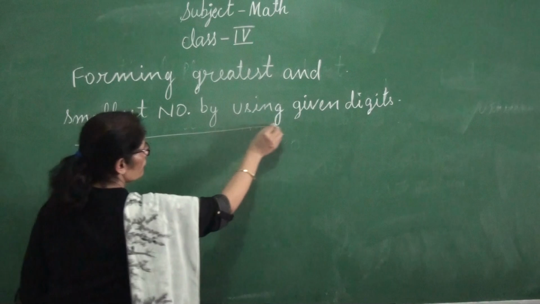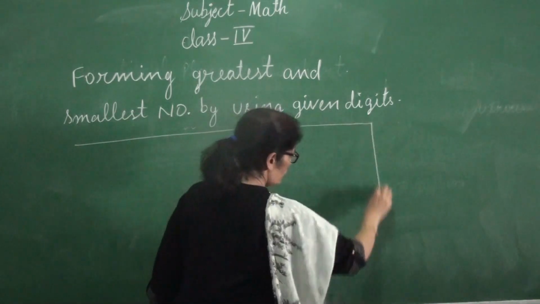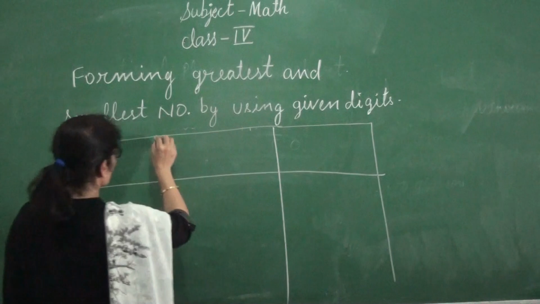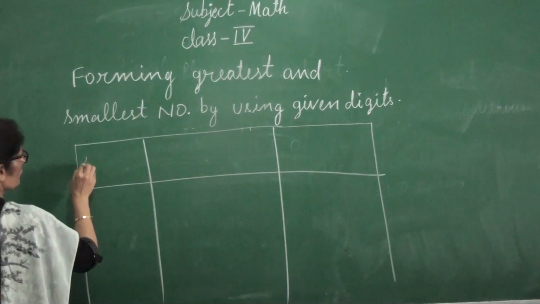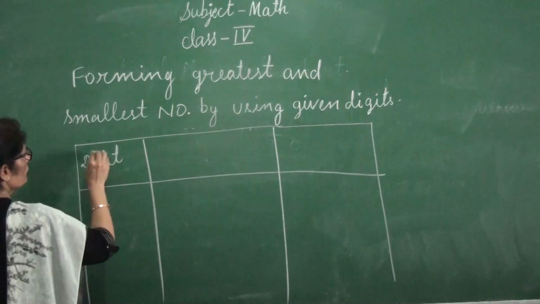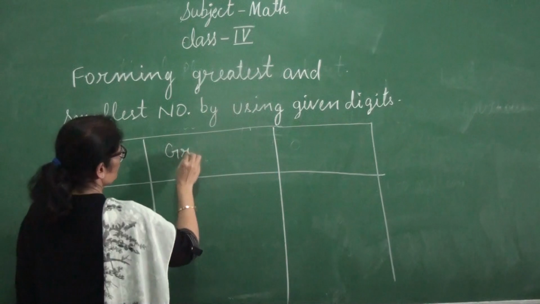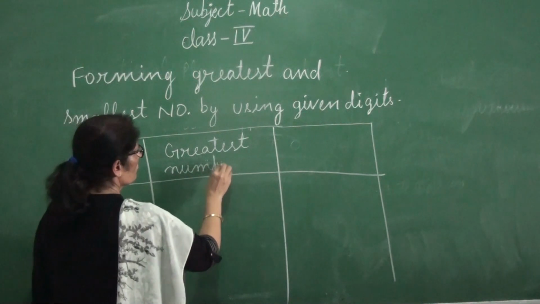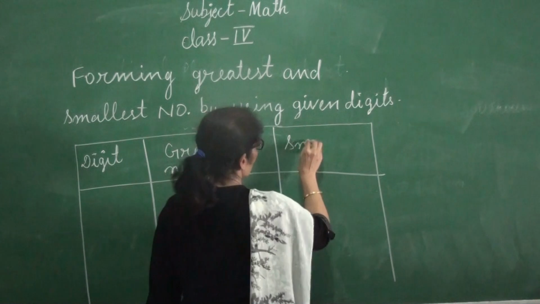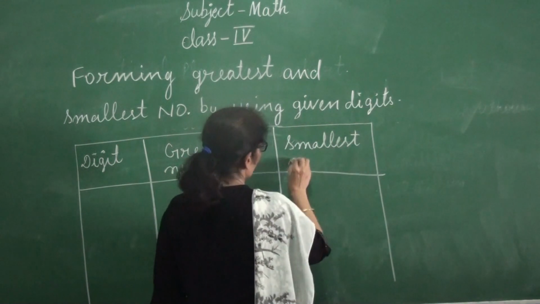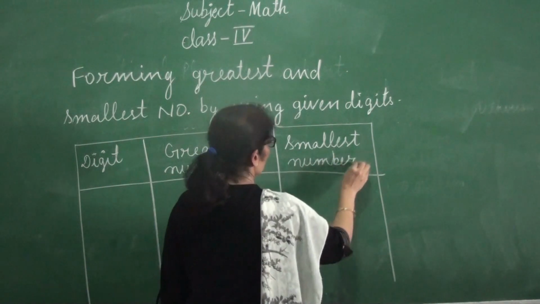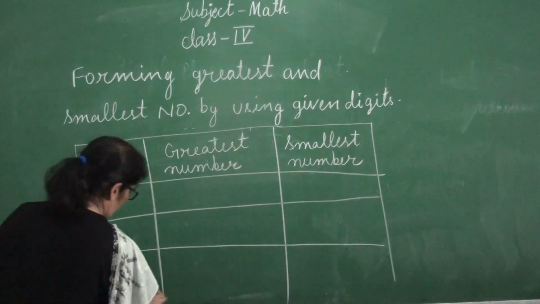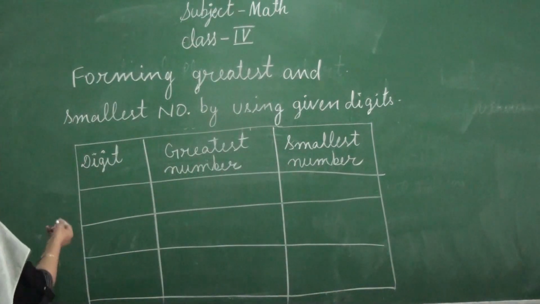Now I am making here a table. Here digits, greatest number, smallest number.